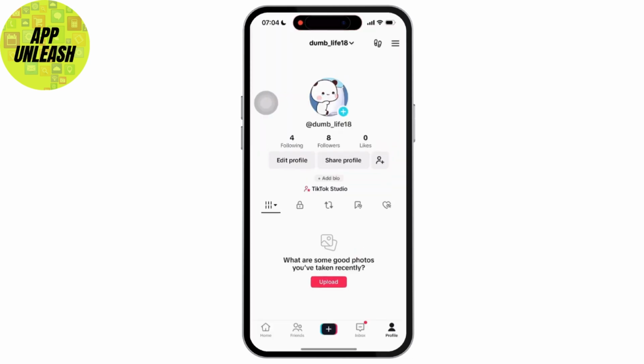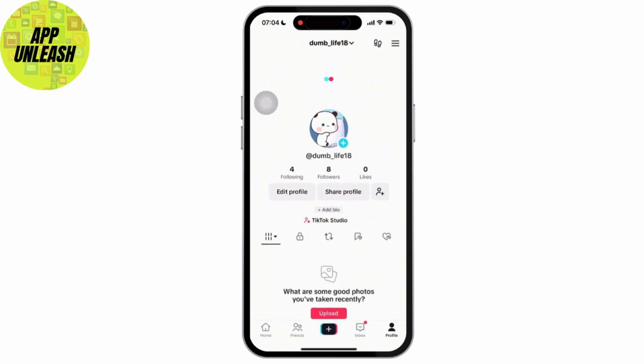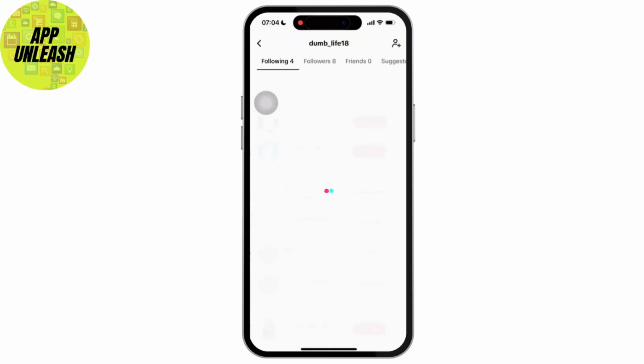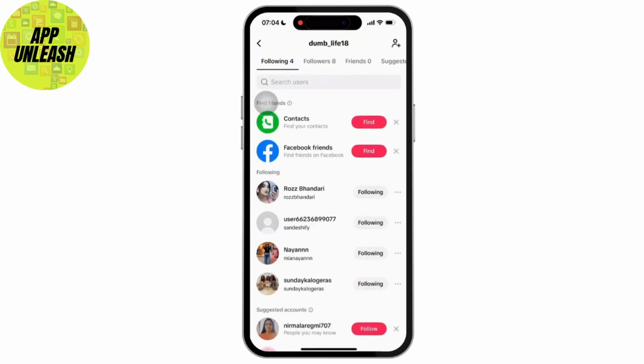All you have to do is log into your TikTok account, tap your profile icon in the bottom right corner, then tap the following tab to see all the accounts you are following. Tap the following button next to each account. It will change to follow, indicating that you have unfollowed the account. Repeat this process for all accounts.